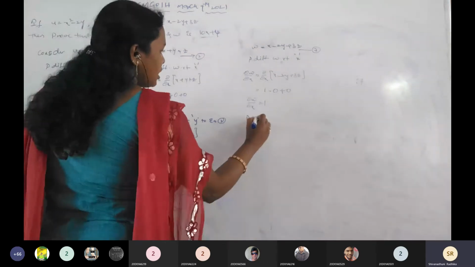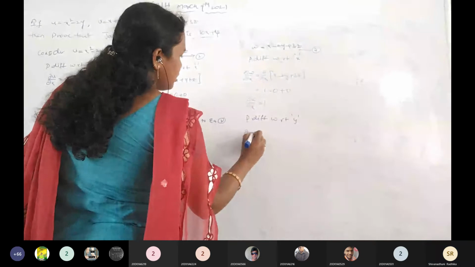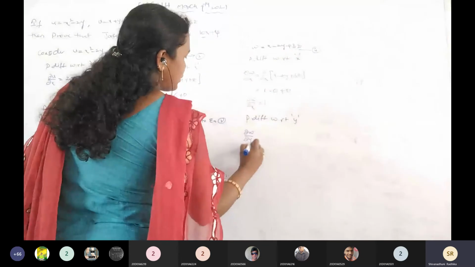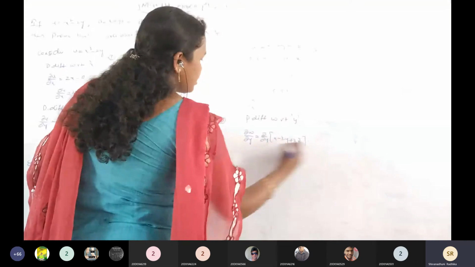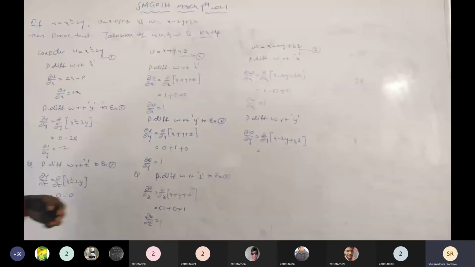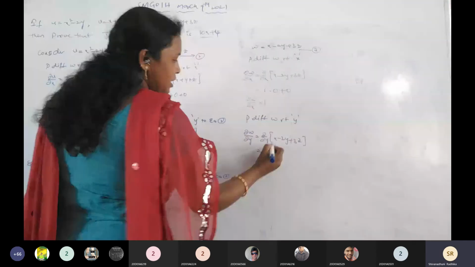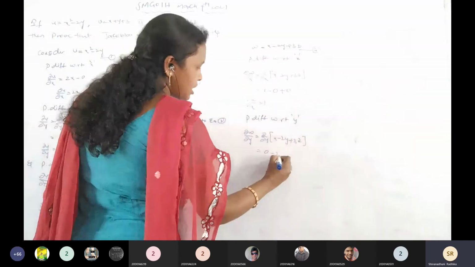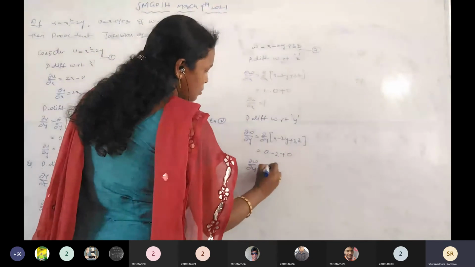Next, partially differentiating with respect to y. Dou w by dou y equals dou by dou y of x minus 2y plus 3z. Is it clear? Tell me dou w by dou y. I will write if you tell me. Minus 2. x differentiating 0, minus 2y differentiating is minus 2, plus 3z 0. Then dou w by dou y equals minus 2.